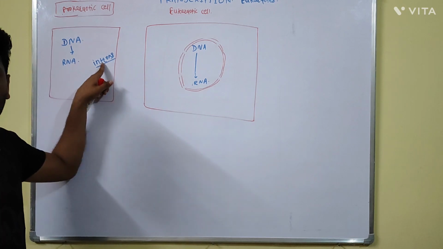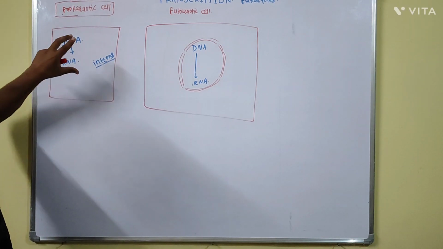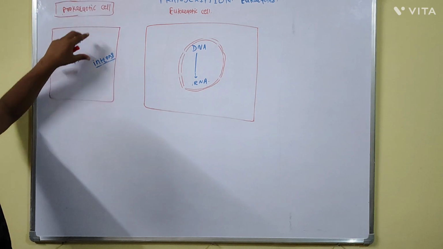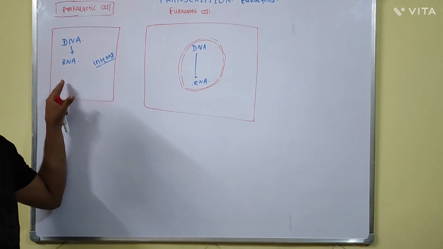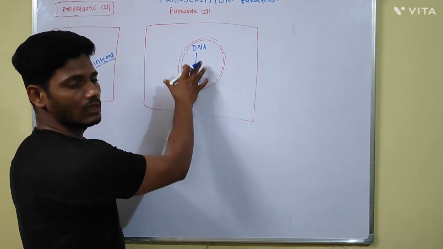Introns are not present in the RNA that is formed in the prokaryotic cell, and this transcription process in the prokaryotic cell takes place in the cytoplasm. In case of the eukaryotic cell, the transcription process takes place in the nucleus.